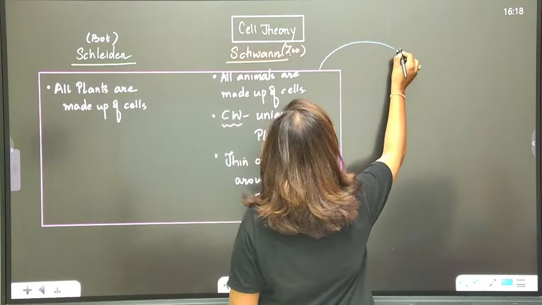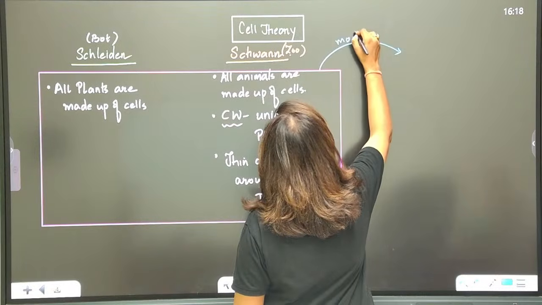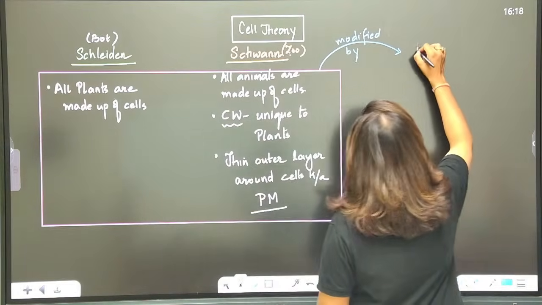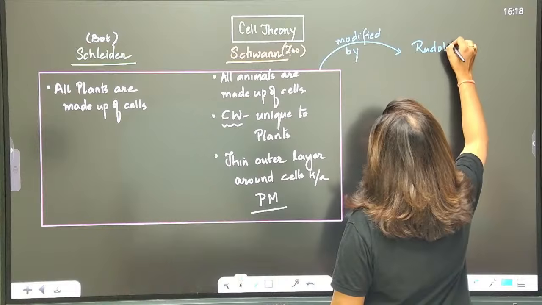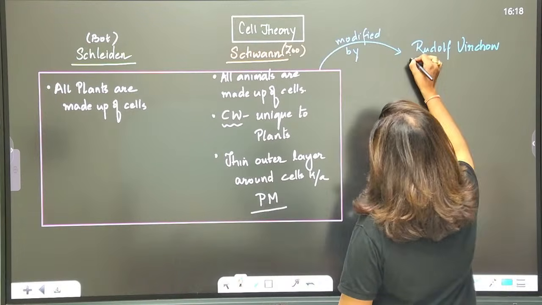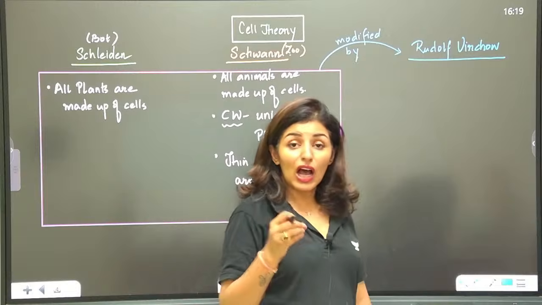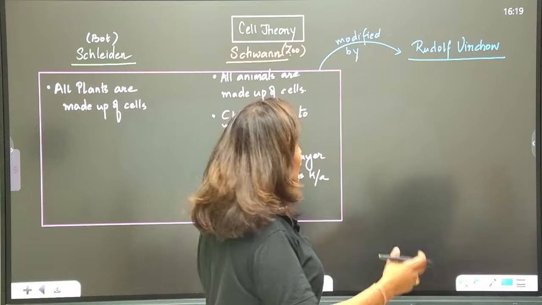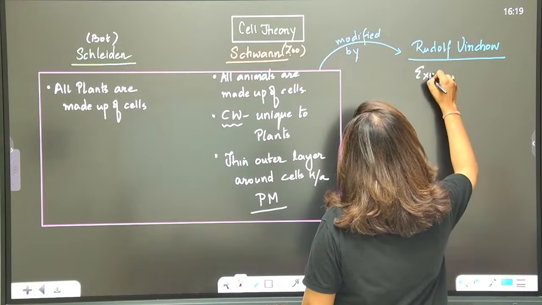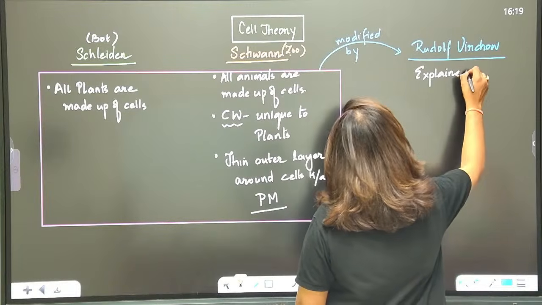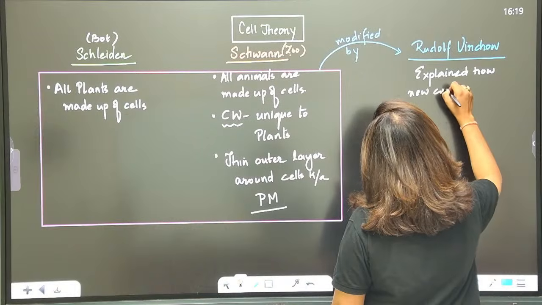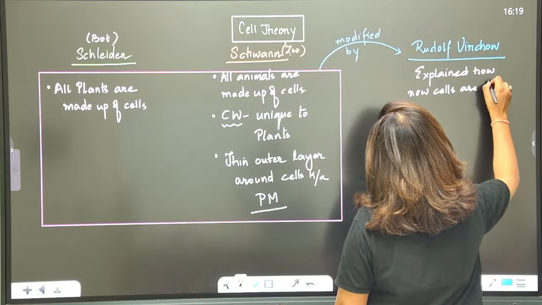But it had to be modified by Rudolf Virchow. What was the modification actually? The only modification needed was to mention how new cells are generated. So he explained how new cells are formed or produced.